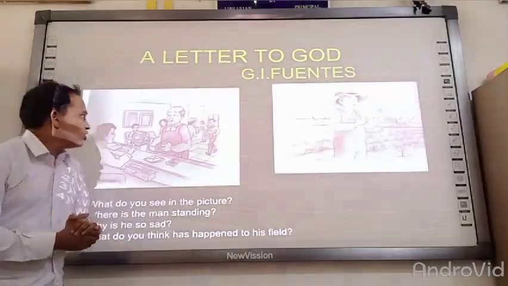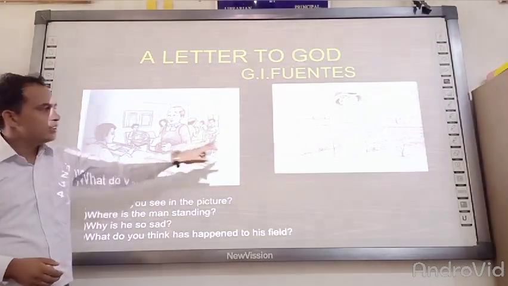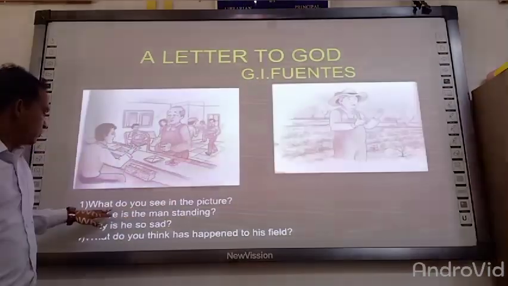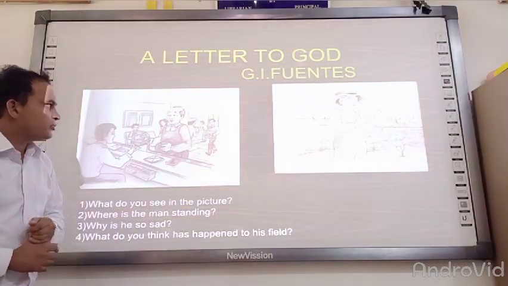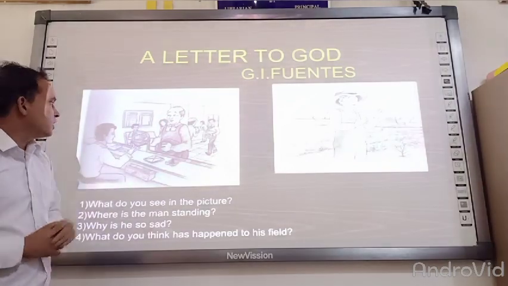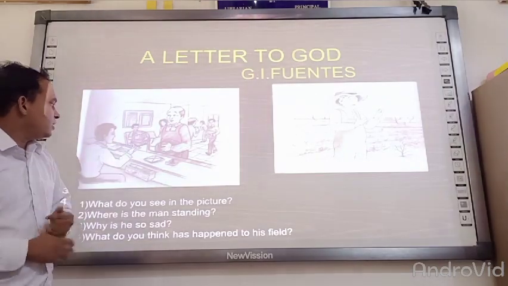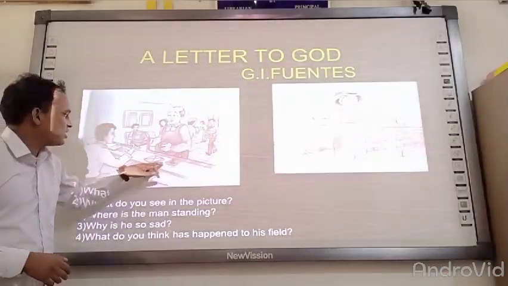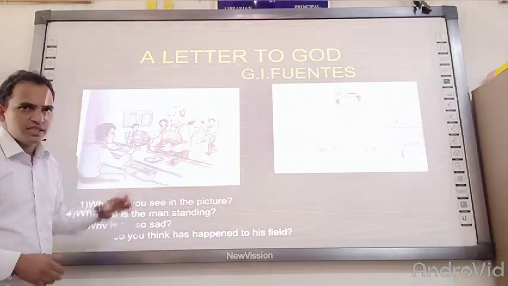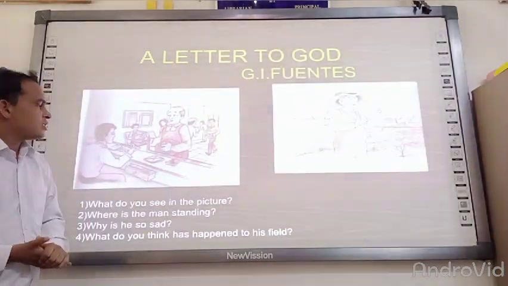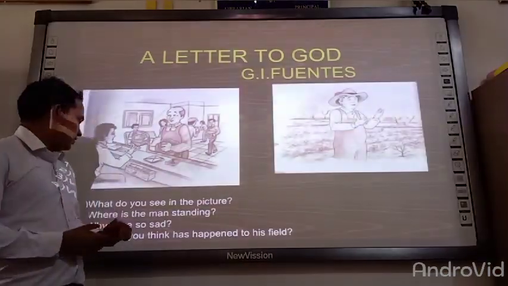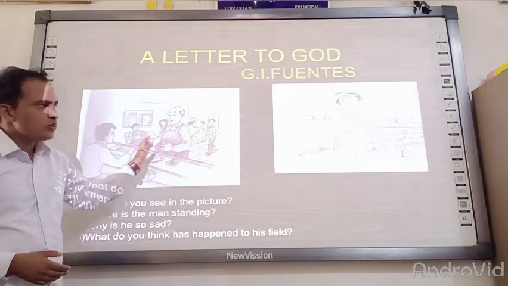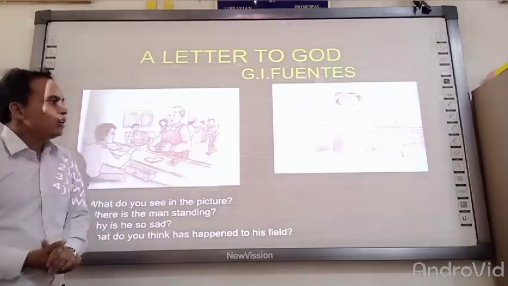At first, I want to show you the pictures. There are two pictures, as you can see, first one and second one. There are some questions. First one, what do you see in the picture? In the first picture, there is a man in the post office. How can you identify that the man is inside the post office? As you can see, a letter and an envelope here. By this you can identify that it is a scene inside the post office. And the second one, where is the man standing? The first one is standing inside the post office, and the second one is standing on a field.